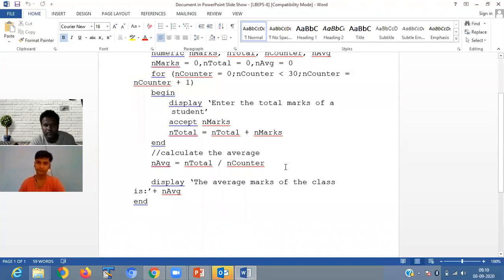Total divided by counter, that is 30. Total divided by counter, average.